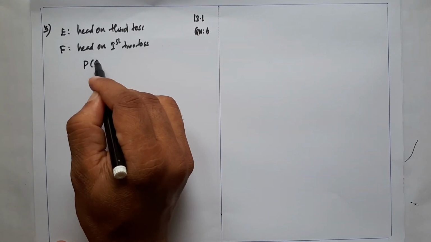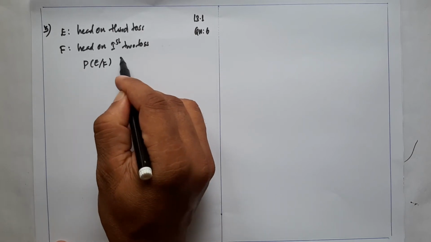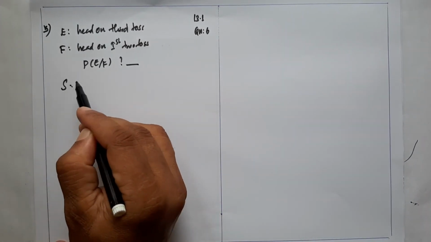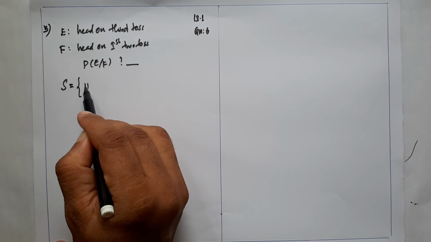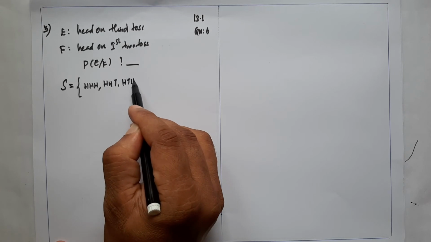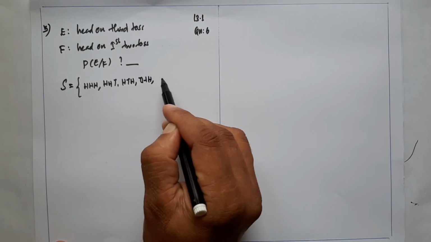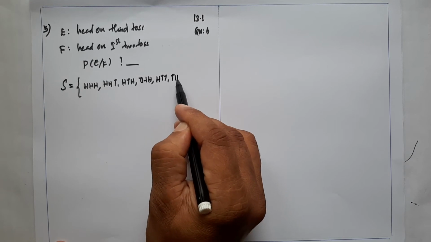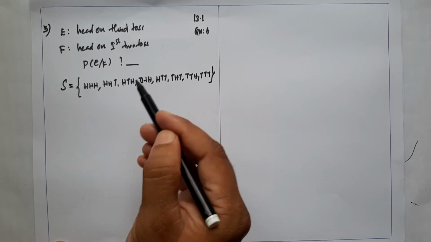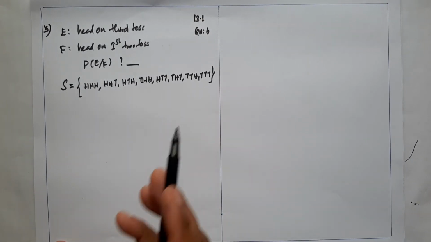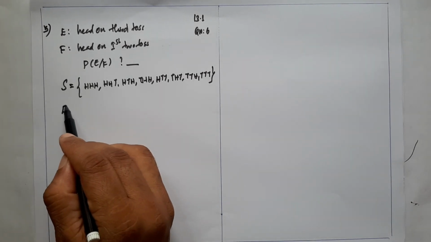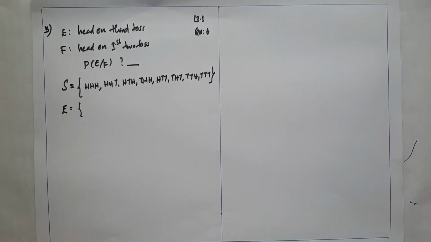Find P of E given F. When a coin is tossed 3 times, the possible outcomes are HHH, HHT, HTH, THH, HTT, THT, TTH, and TTT. That is, the total number of elements is 8. Now the first event, the required event E, is head on third toss.